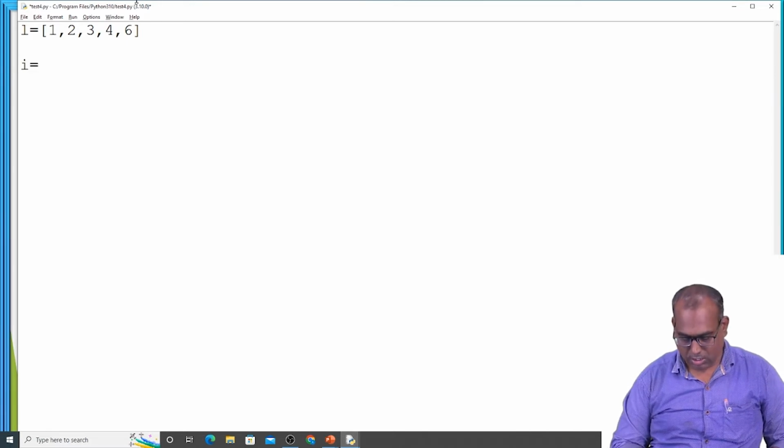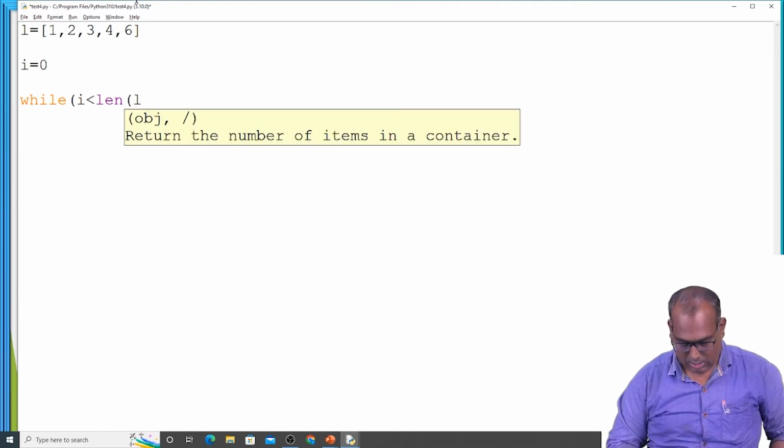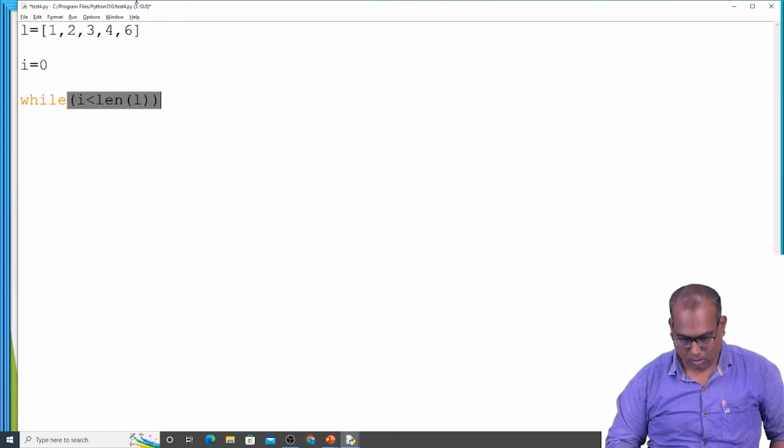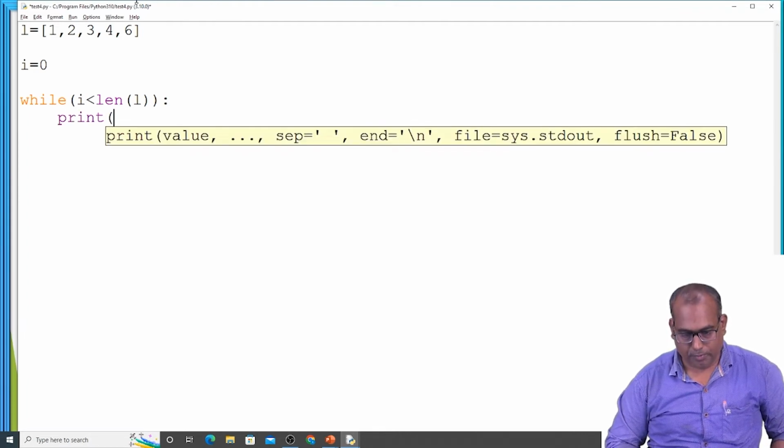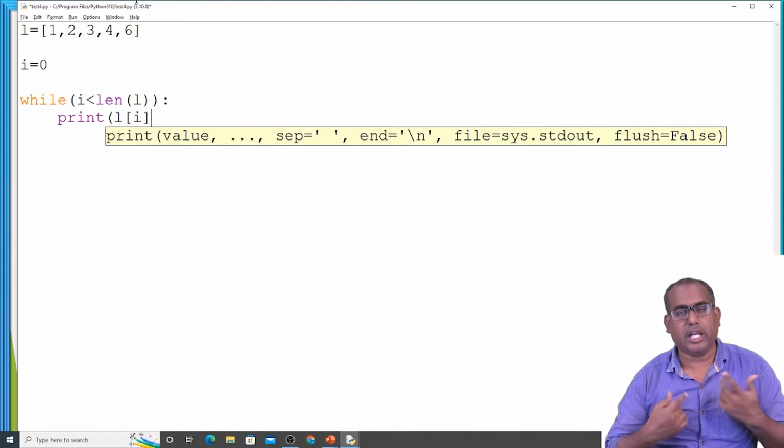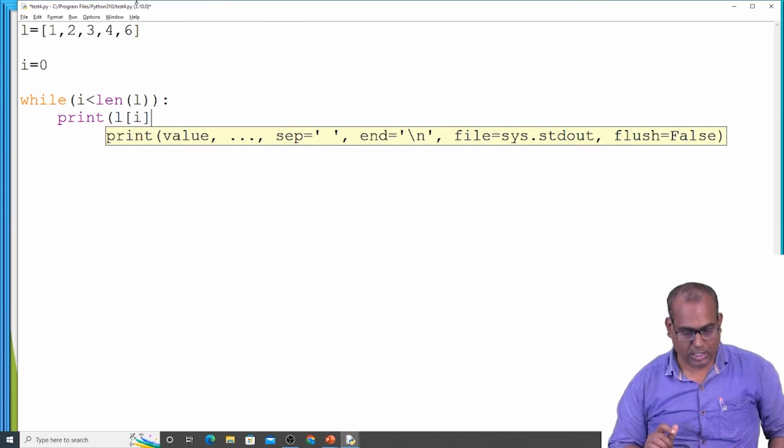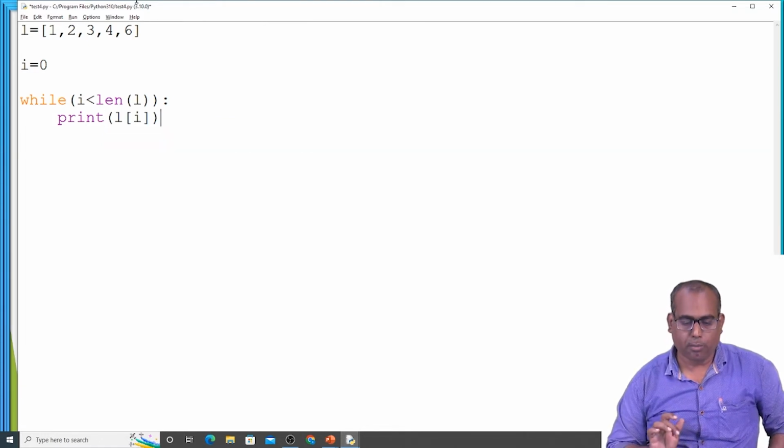Now I is equal to 0, while I less than length of L, print L of I. After printing each element from the list, I have to increment the I value to point to the next element in the list.